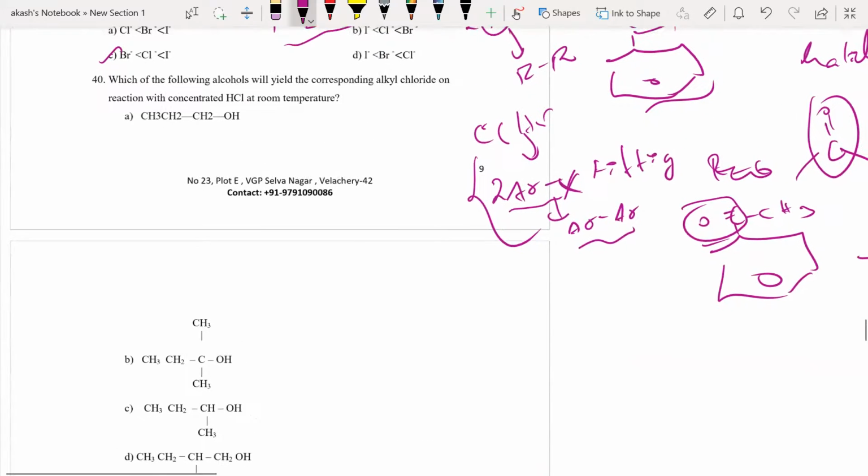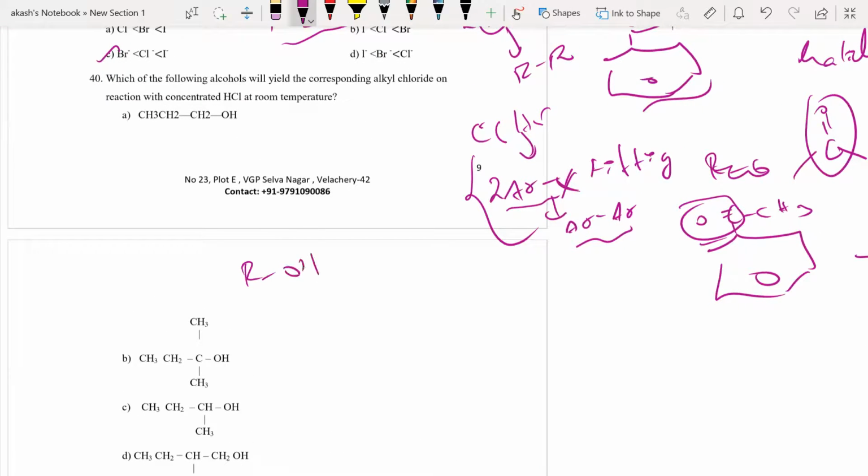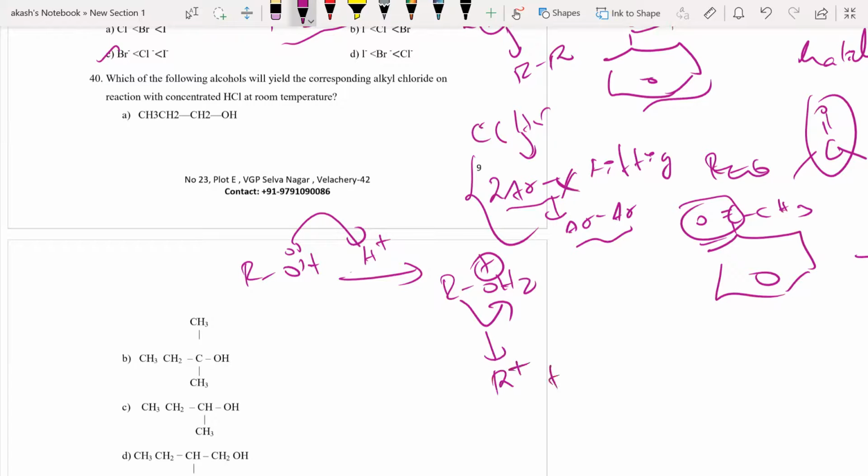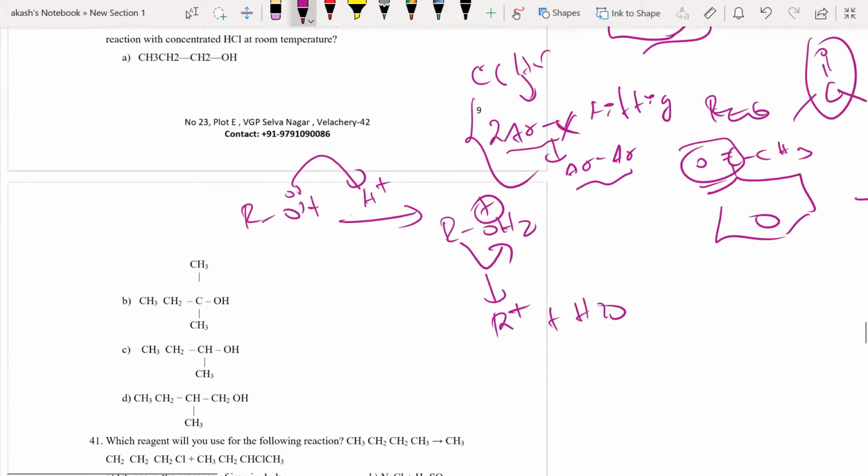Right. What you have to understand is, when I have this ROH and I put HCl, first H plus comes, and this H plus is taken up by the ROH, and it is going to form ROH2 plus. Now from this ROH2 plus, a water molecule leaves to form R plus plus H2O, and to this R plus, the X minus will come and attack to form RX. This is how the whole reaction happens.